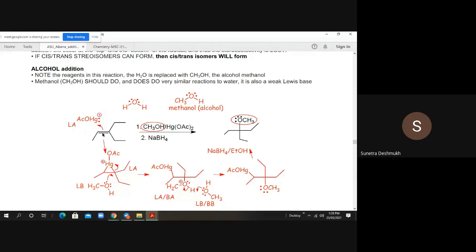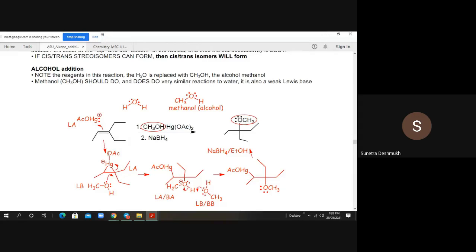The carbon-carbon double bond also acts as a Lewis base. So now we have replaced the Bronsted acid H2O+ with this Lewis acid, mercury acetate. As this one is sufficiently acidic, the carbon-carbon double bond, which acts as a Lewis base, can react with this Lewis acid.